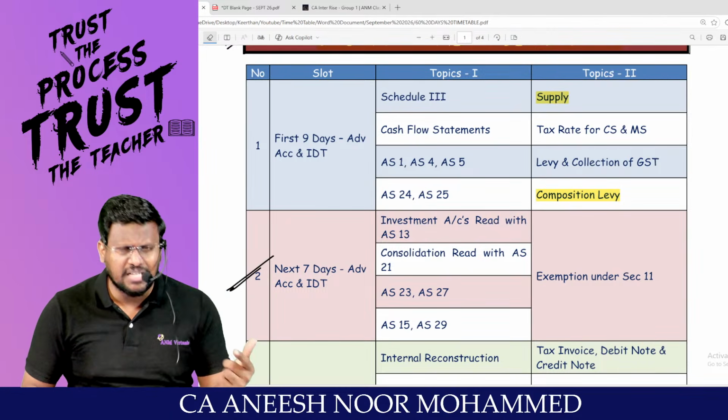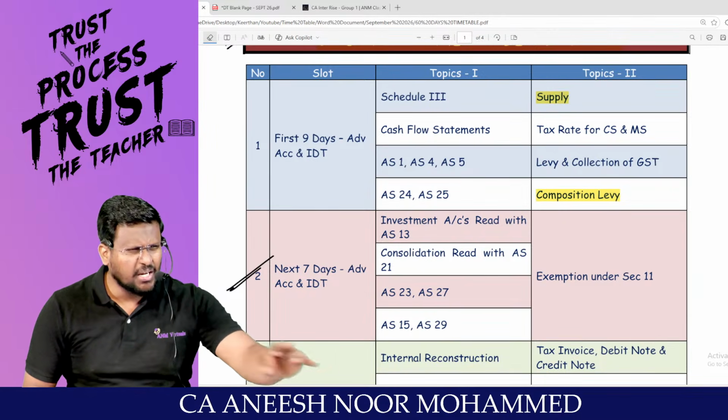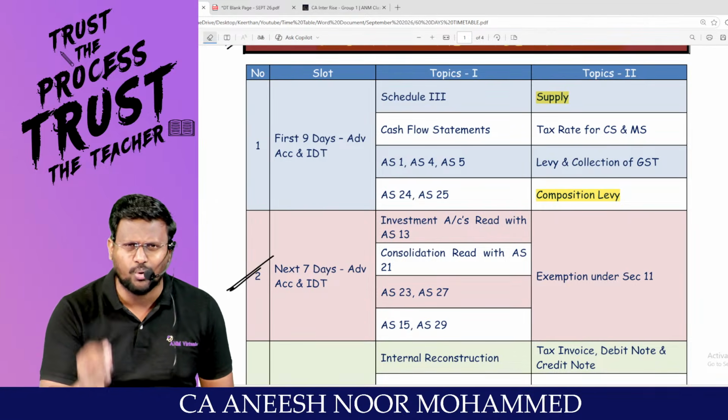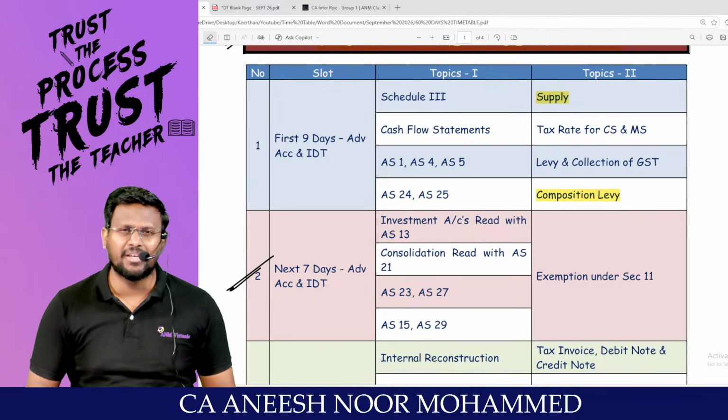That 12 hours means if you are able to see daily 4 hours, sir, 4 into 3, 3 to 4 days. Let it take 5 days also, man. After we become chartered accountant, if you don't know to consolidate financial statement, then what is the use of that degree? Put it in the dustbin, yaar.